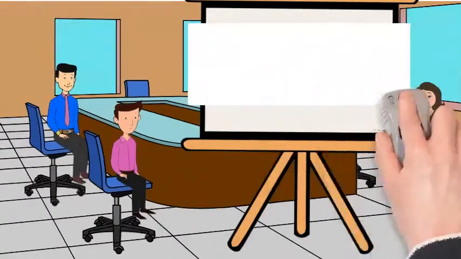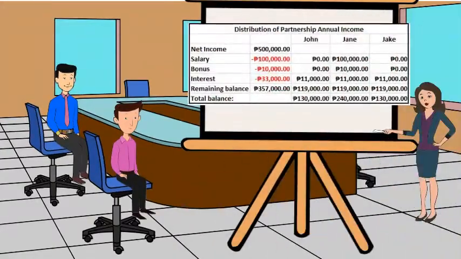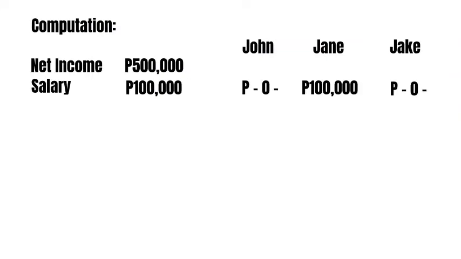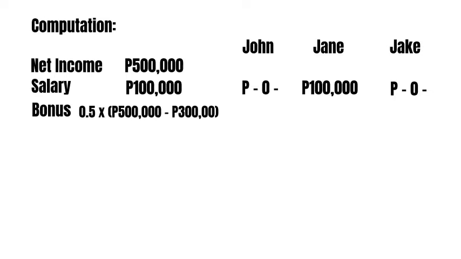Jane presented to the partners the distribution of income. Here's the computation. From the 500,000 net income, 100,000 is allocated to the annual salary of Jane. Since Jane works in the partnership, there is also an agreement that if the income exceeds 300,000, Jane will receive a 5% bonus before the bonus and before taxes. The 200,000 pesos excess is multiplied by 5% to get the bonus of Jane, which is 10,000 pesos.